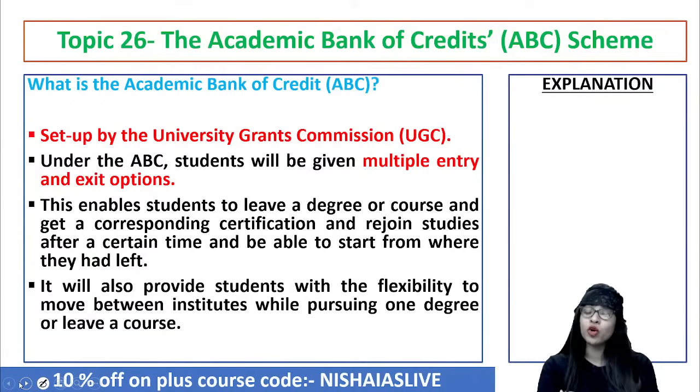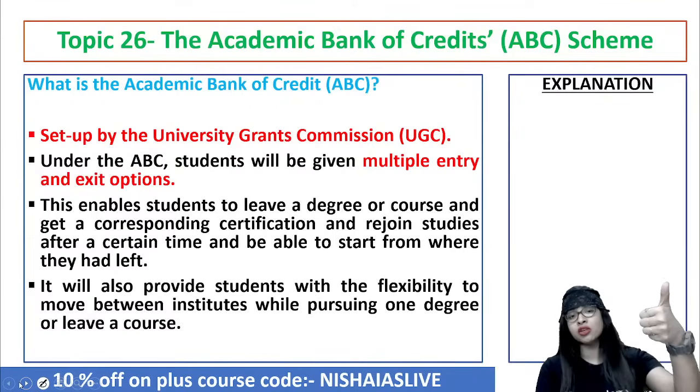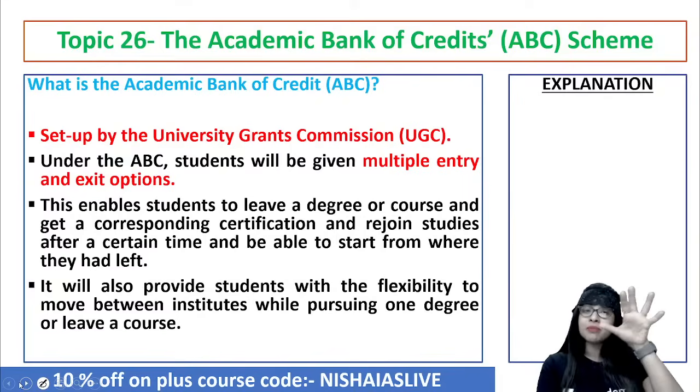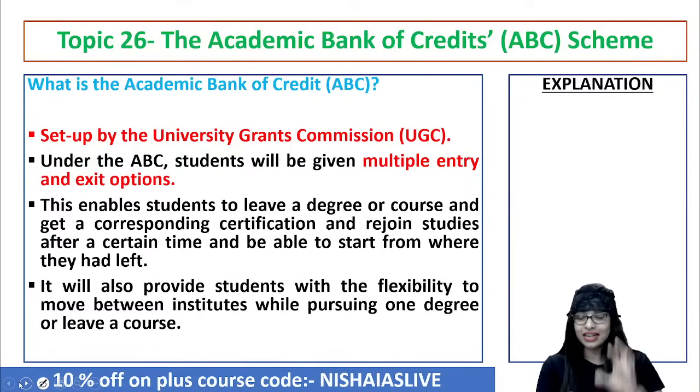Now, this is set up by whom? As we all know, point number 1, the UGC, University Grants Commission. Now, what is the benefit of ABC? Under the National Education Policy, a new scheme called ABC was proposed, because under the ABC, they said that the students will be given multiple entry and exit options.